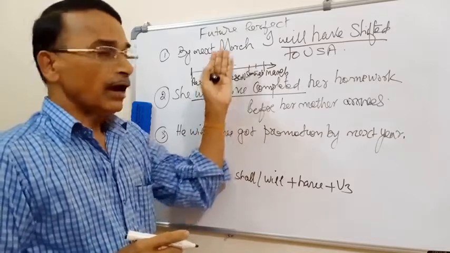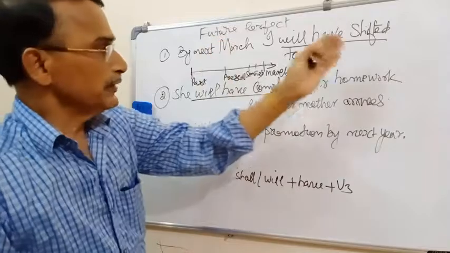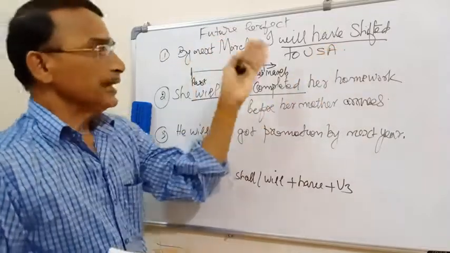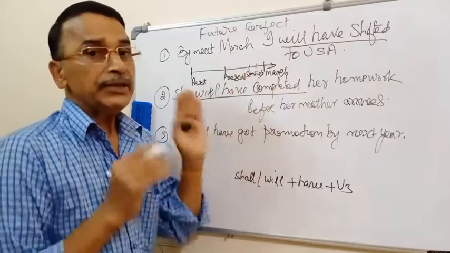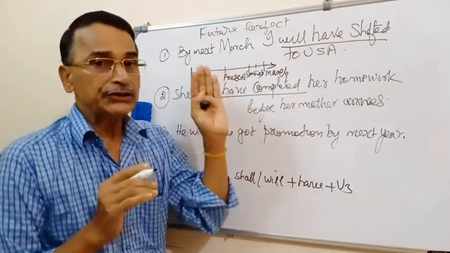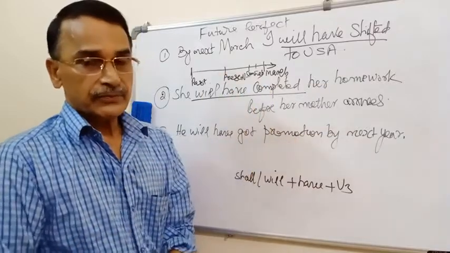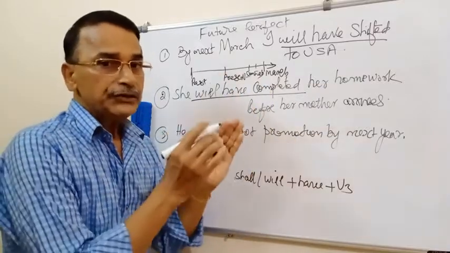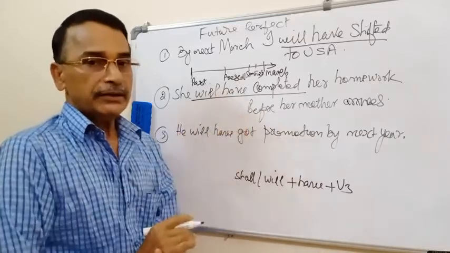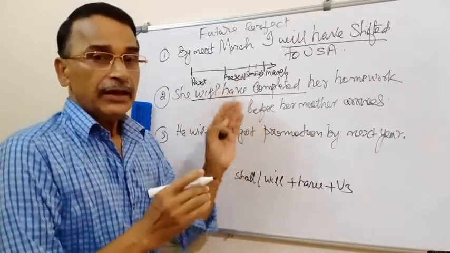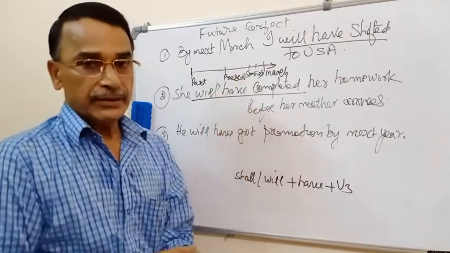Now I will have shifted to USA by next March. Doesn't mean that I will shift to USA in next March. I will shift to USA a little bit before that, say next February or next January.